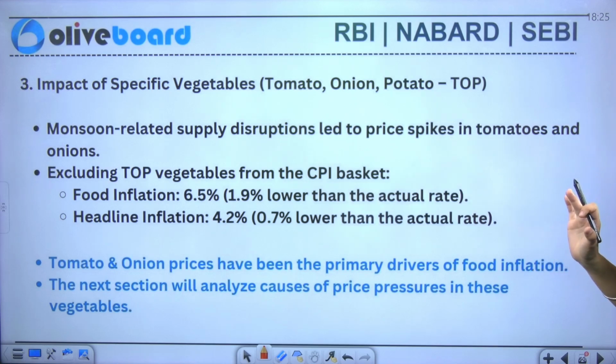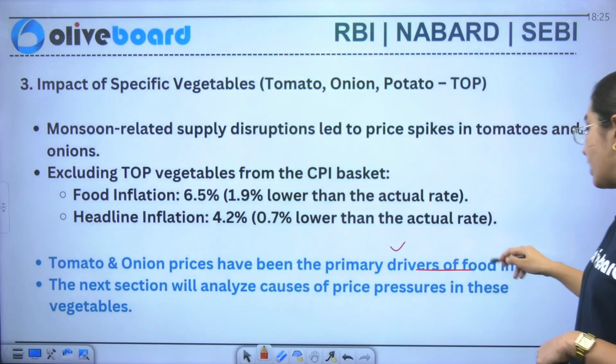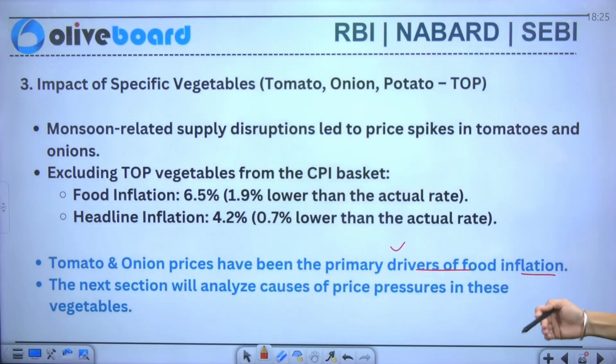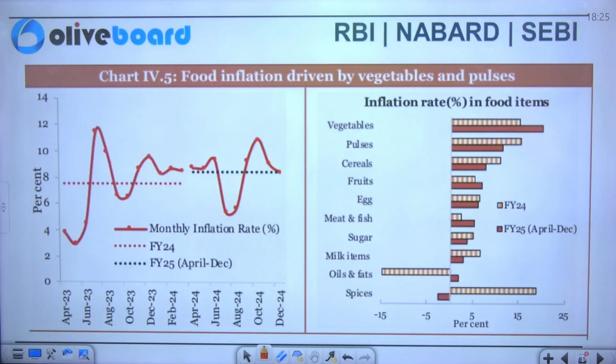Now we'll talk about the tomato and the onion prices that have been the primary drivers of the food inflation. Similarly, the next section will analyze the causes of the price pressures in these vegetables. So you can see the chart here. You can see that the food inflation is driven by vegetables and pulses, as shown here. Similarly, this is the inflation rate in the food inflation. So you can see the entire thing here.